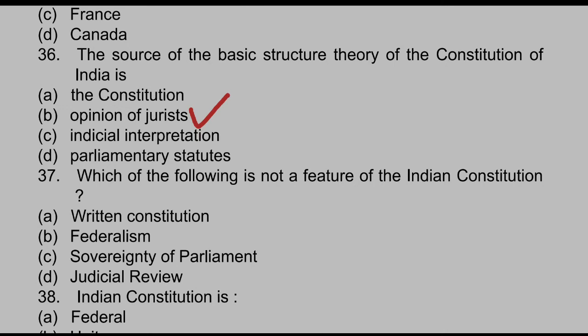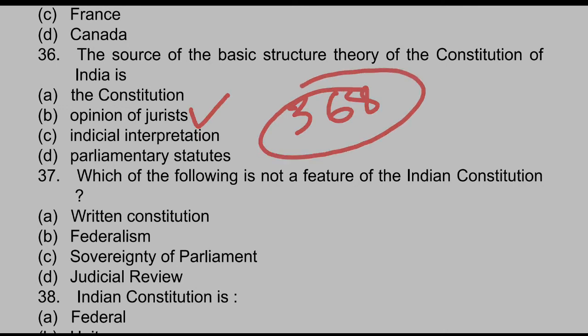Any article can be amended, and as we have already mentioned, amending of an article is under Article 368 of our Indian Constitution, which means that when an amendment is challenged, the Supreme Court recognized the interpretation as the basic structure of the Constitution. So option B, opinion of jurists, is very important for the basic structure theory of the Constitution of India. I hope it is clear to you.